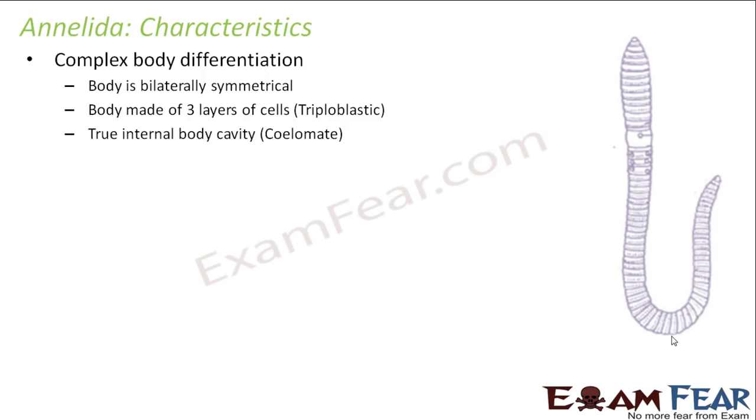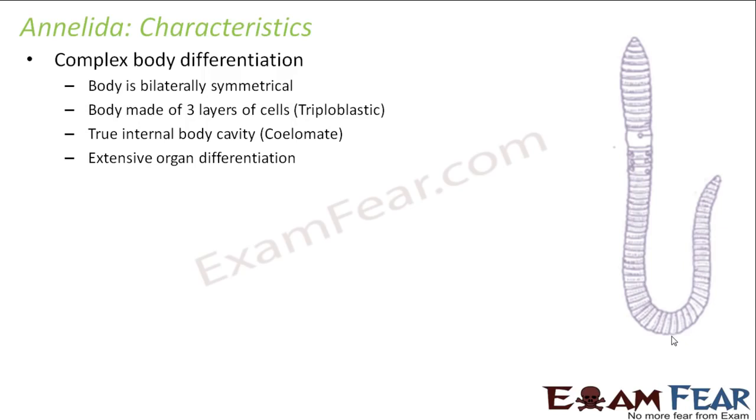True internal body cavity, that is they are coelomates. So the first time we are seeing a phylum which are coelomates. So far all were acoelomates and Nematoda was the pseudocoelomates, that is with a false coelom. Now annelids were the first coelomates, that is the first animals to have a true coelom.